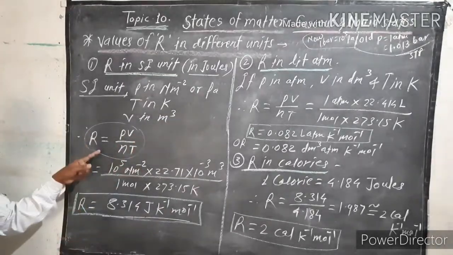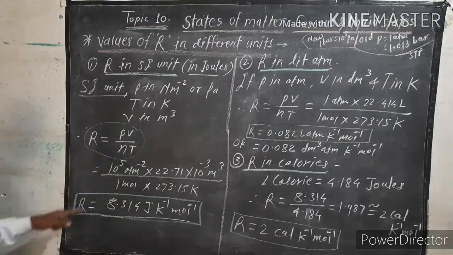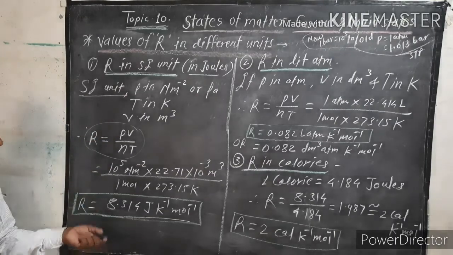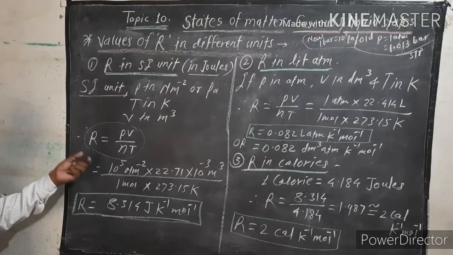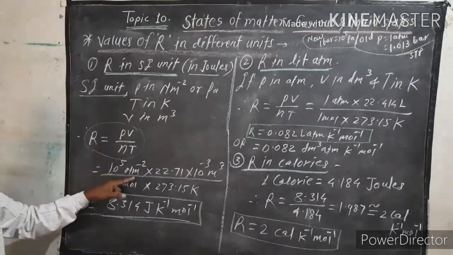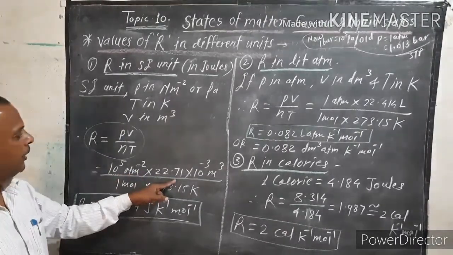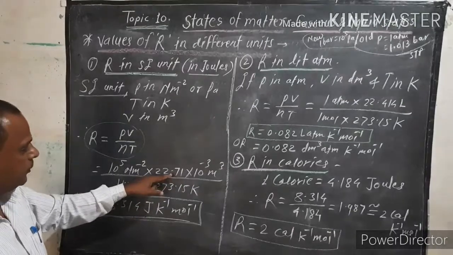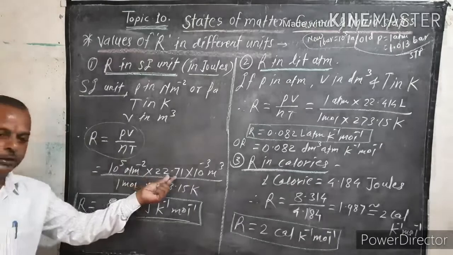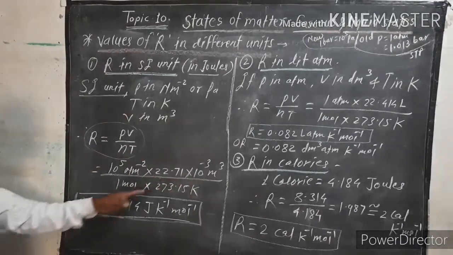Rearranging, R is equal to PV upon nT. So put down the value of pressure, 10 raised to 5 Newton per meter square, into 22.71 liter. Now this liter is converted into meter cube, therefore multiply by 10 raised to minus 3.